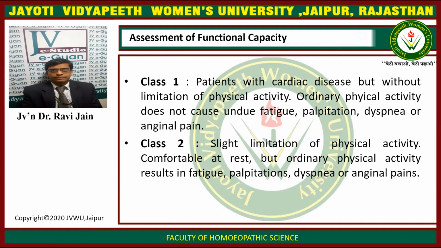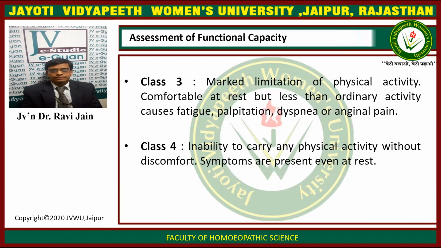In class 2, we have slight limitation of physical activity. These patients are comfortable at rest, but ordinary physical activity results in fatigue, palpitations, dyspnea, or anginal pains. Class 3 has marked limitation of physical activity. They are comfortable at rest, but less than ordinary activity causes fatigue, palpitation, dyspnea, or anginal pain. In class 4, we have inability to carry out any physical activity without discomfort. Symptoms are present at rest. So by the limitation of physical activity, these 4 classes are classified.